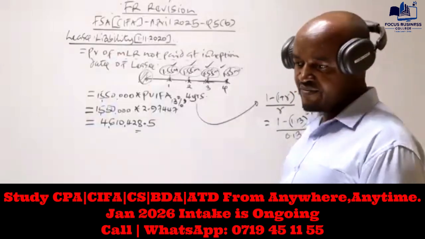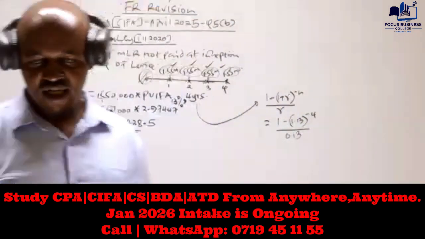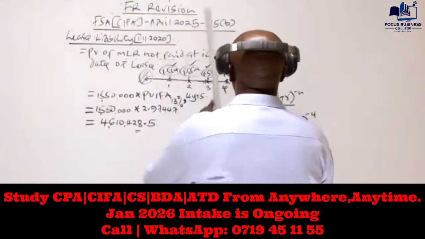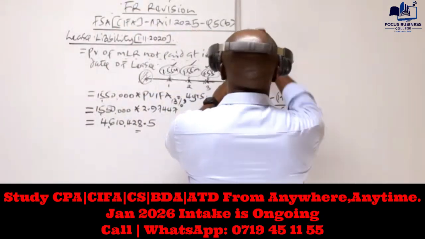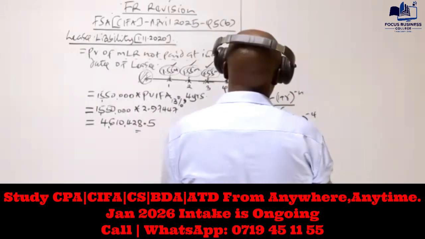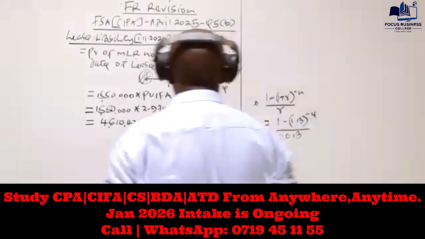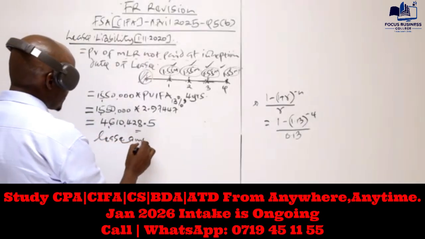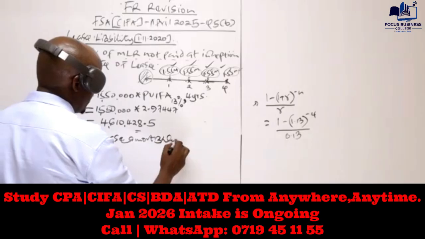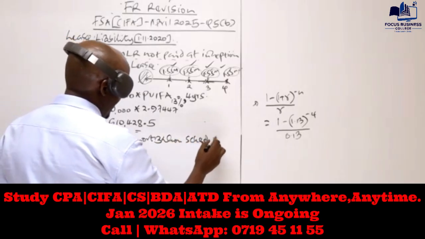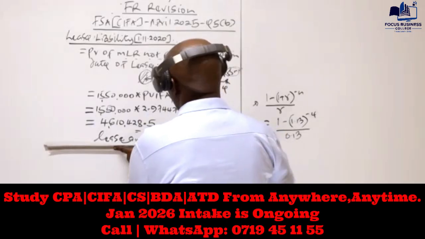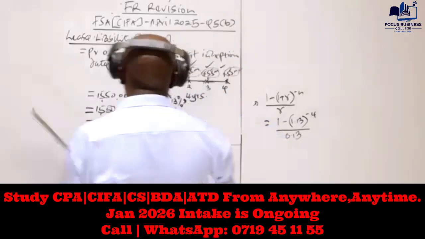Now, even before you move to compute the right of use asset, what do we need to do with this lease liability? We need to amortize it. Before we proceed to compute the right of use asset, let's amortize this by preparing the lease amortization schedule.